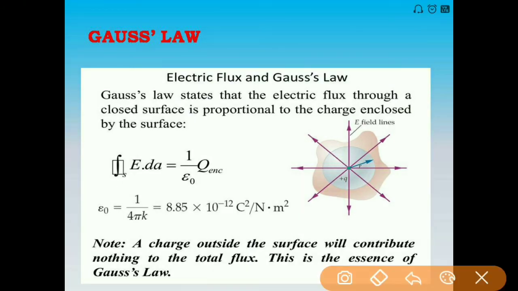So electric flux is only due to the charge enclosed by the surface. This is the very important term of this law.